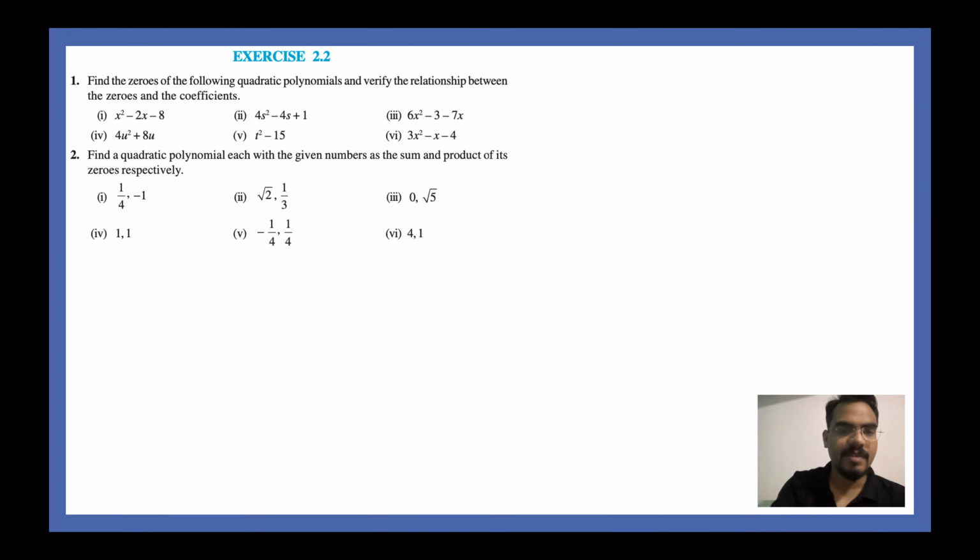It is the very easiest exercise in mathematics, Exercise 2.2. I hope there are no doubts in this. If you guys have any doubt, please let me know in the chat box. I am waiting for you. Till 2.2 if you have any doubt, please let me know.